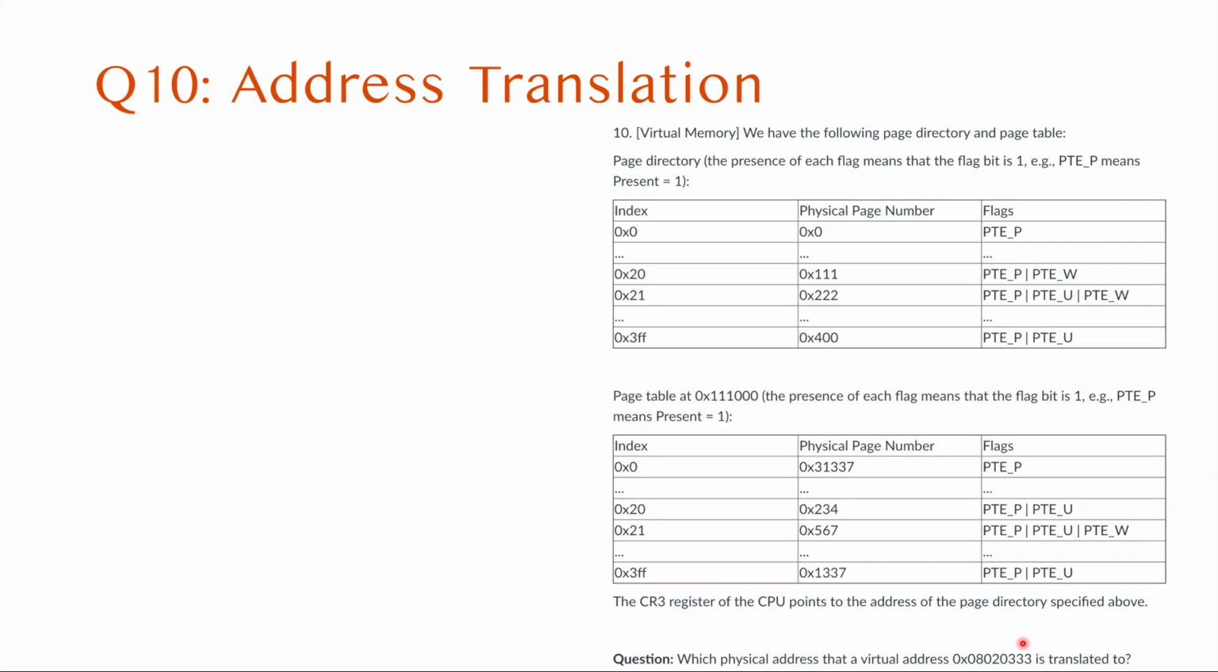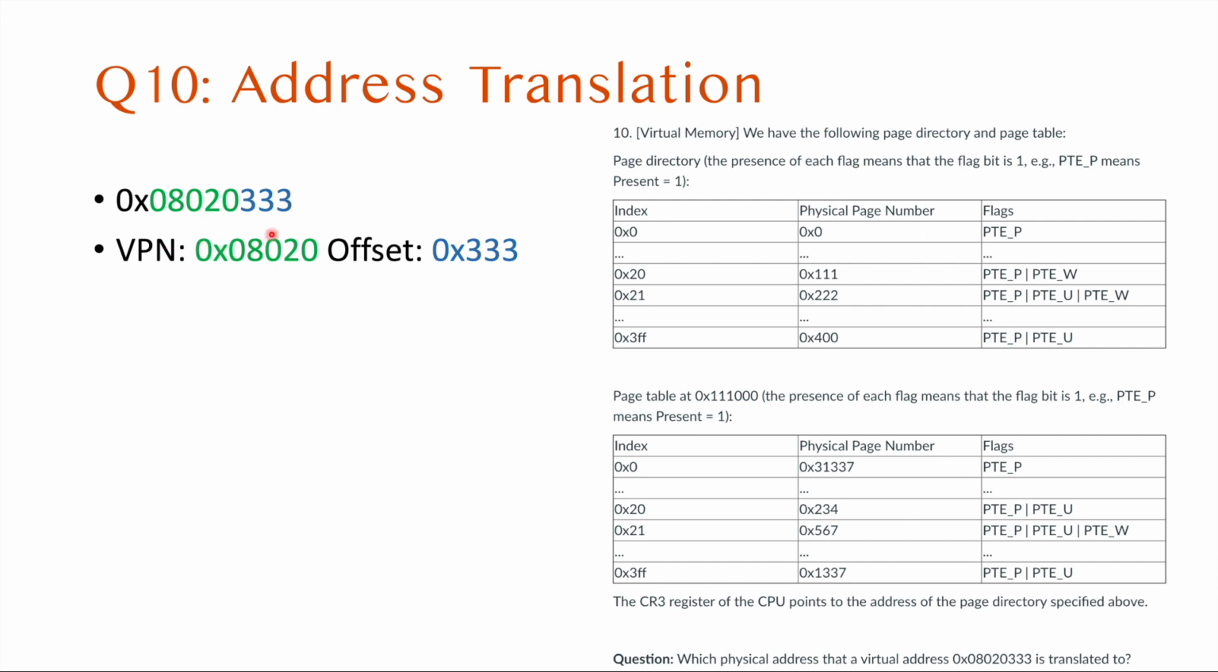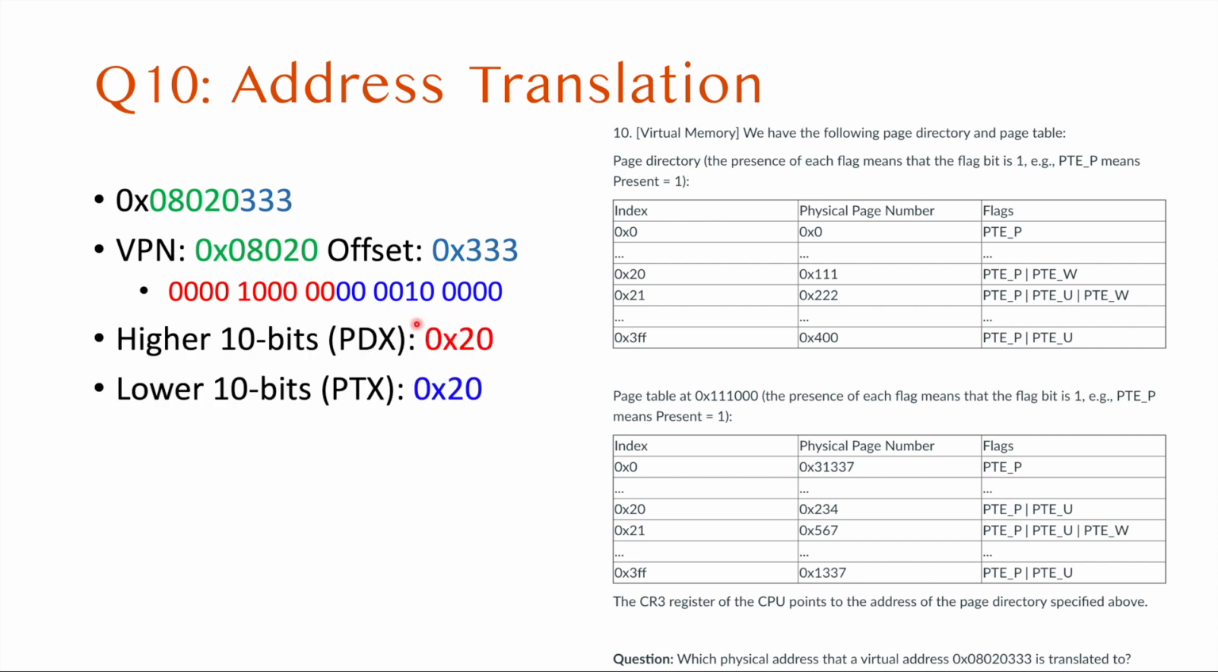And the next question is about address translation too. So we have the following table, and in this case, we need to translate this address, 8020333, a different address. Then let's do the same thing. So 5 digits, 3 digits. Then the virtual page number is this one. The offset, the last 3 digits, is this one. Then do the same thing. 20 bits, but here we have the same 0x20 for the page directory index and page table index. And then we will use these two indexes to access the page directory and table.